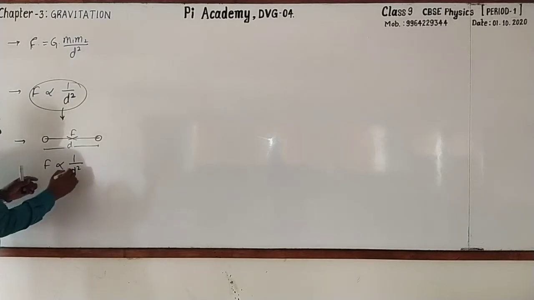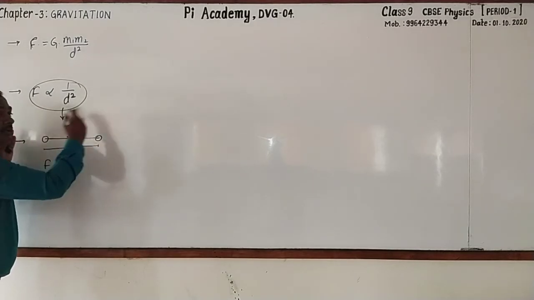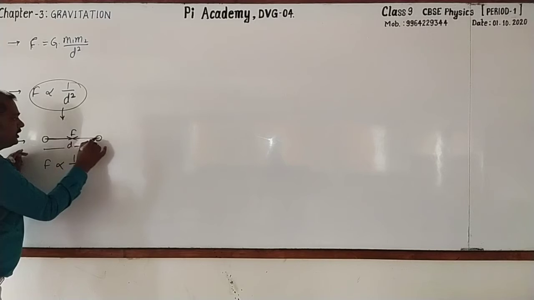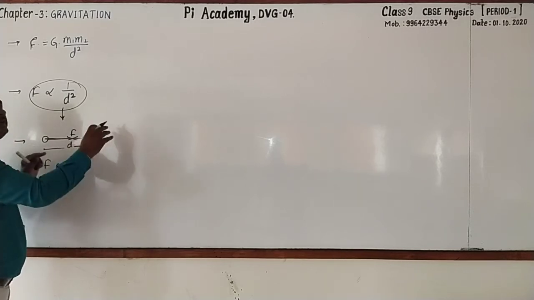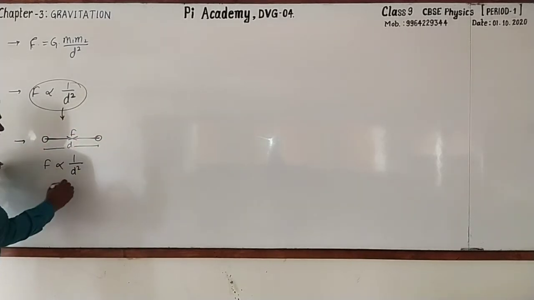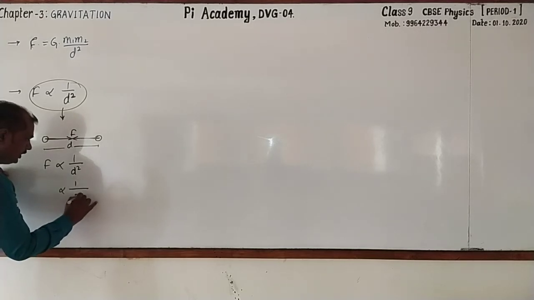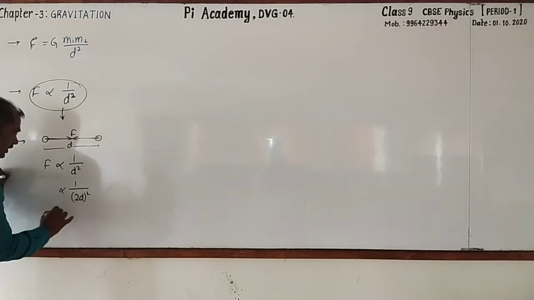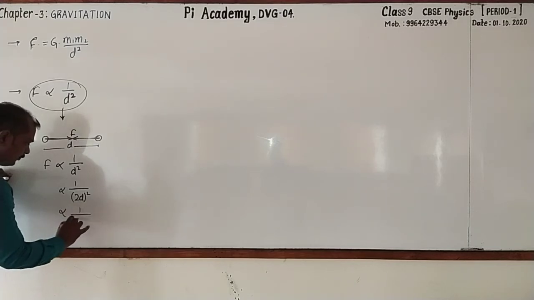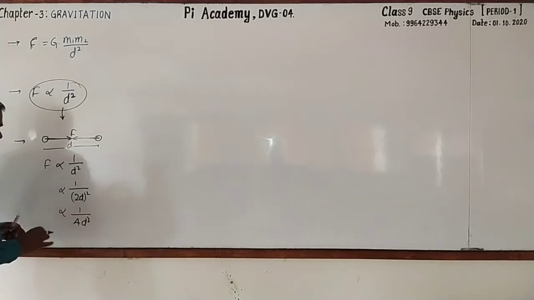When the distance gets doubled, look here, assume that here is 10 meter, if it becomes 20 meter, when it gets doubled, then we can write 1 by 2D whole square. Then it is 1 by 4D square. Look here.